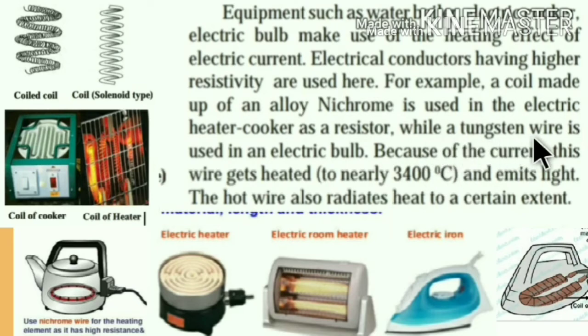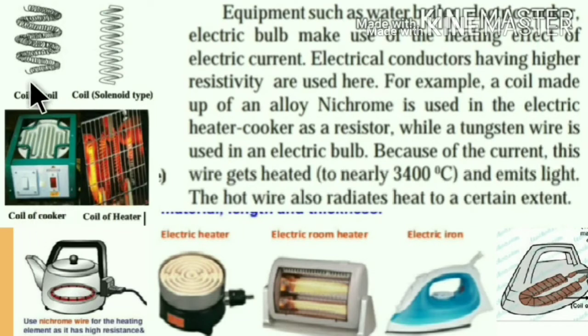While a tungsten wire is used in the electric bulb, because tungsten has the highest melting point, 3400 degrees Celsius. Hence it emits light, and the hot wire also radiates heat to a certain extent.